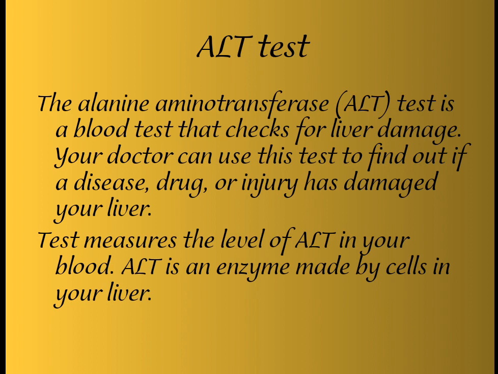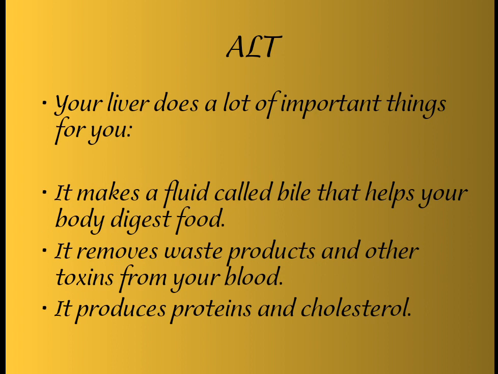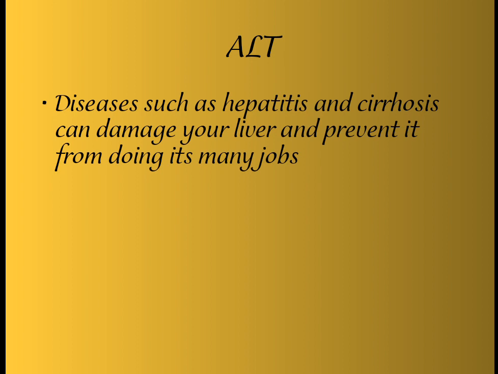What is the ALT test? The ALT test is a blood test that checks for liver damage. Your doctor uses this test to find out if diseases, drugs, or injury have damaged your liver. It measures the level of ALT in your blood. ALT is an enzyme made by cells in your liver. Your liver does a lot of important things for you. It makes a fluid called bile that helps your body digest food. It removes waste products and other toxins from your blood. It produces protein and cholesterol. Diseases such as hepatitis and cirrhosis can damage your liver and prevent it from doing its many jobs.